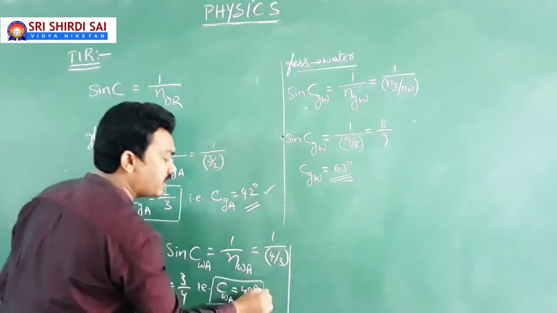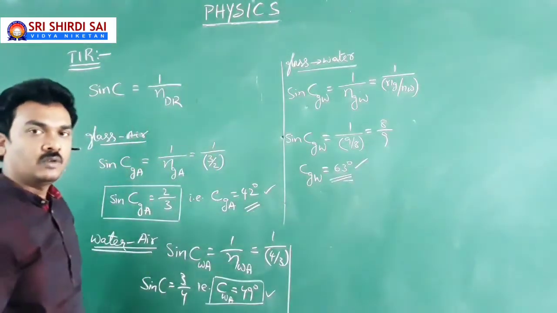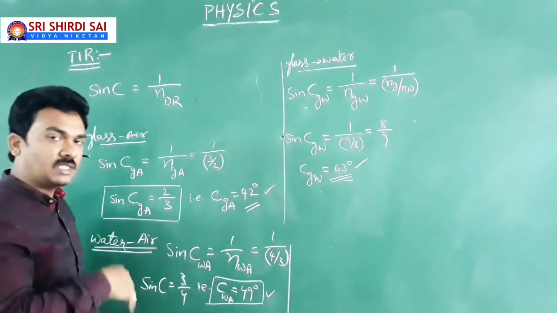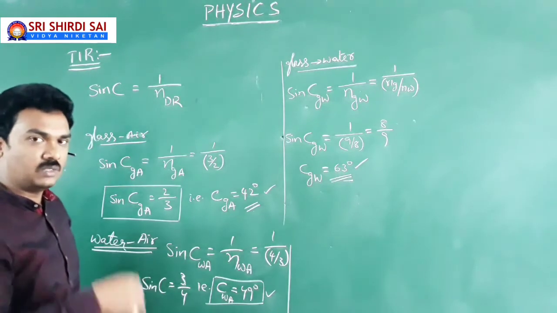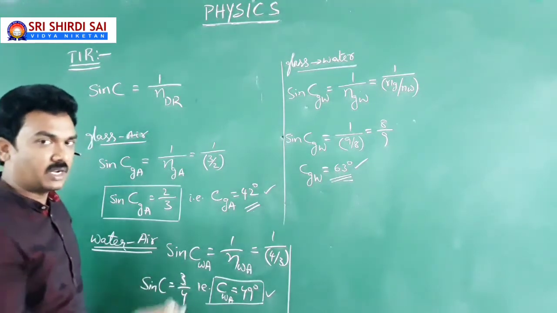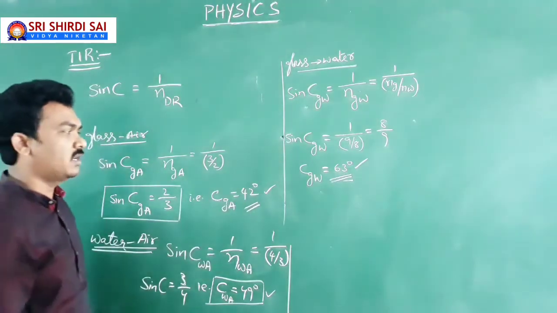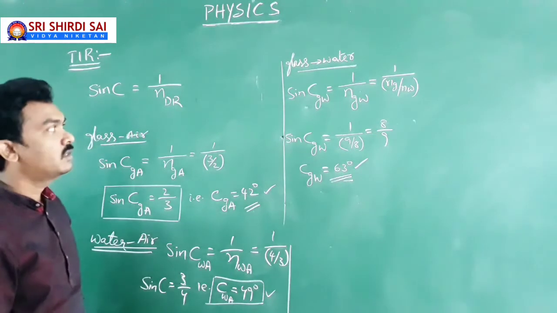Actually, it is easy to remember these values, which are multiples of 7: 42, 49, 63. But the order you should remember: glass to air, water to air, glass to water. Glass to air, water to air, glass to water: 42, 49, 63. Of course, it's not compulsory to learn those values by heart. It is just better to remember them. That's it.